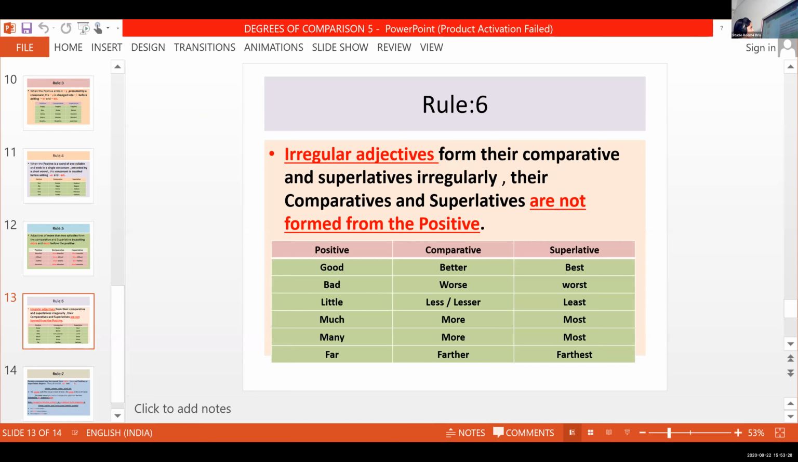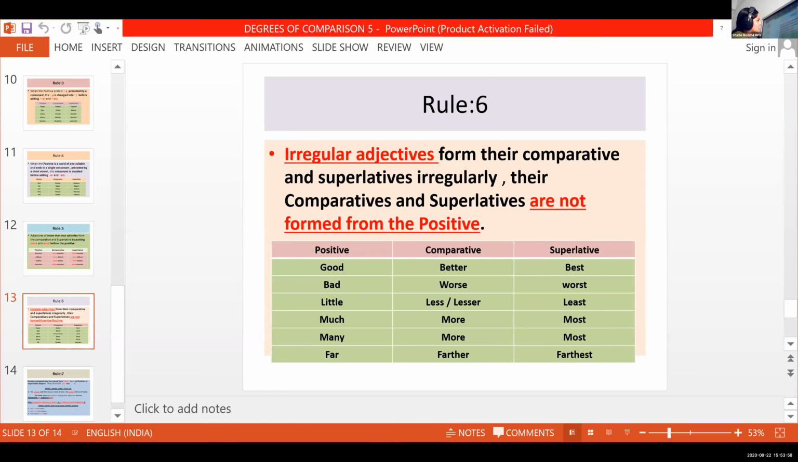Listen, children. So we are going to discuss rule number 6, irregular adjectives. Now you got irregular verbs, right? So can anybody tell me what are irregular adjectives? Ma'am, the words which are not formed from the positive. Good, better, best.